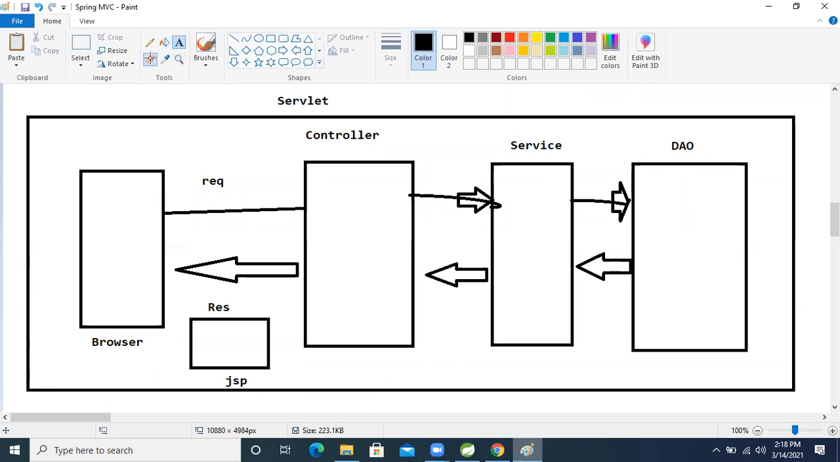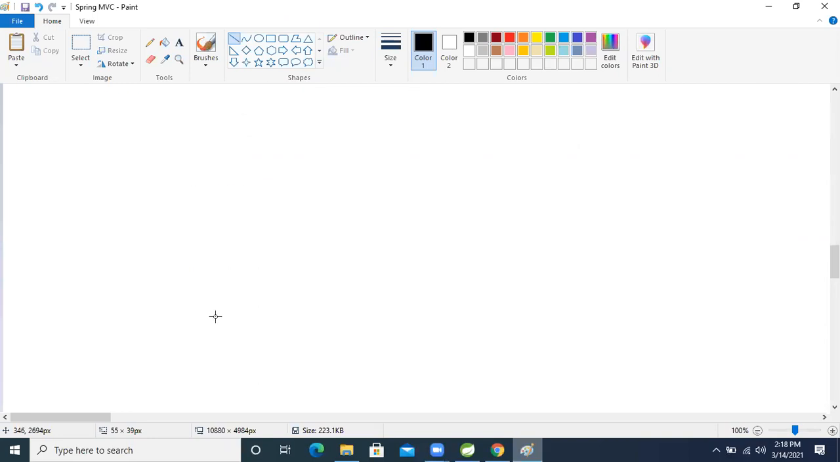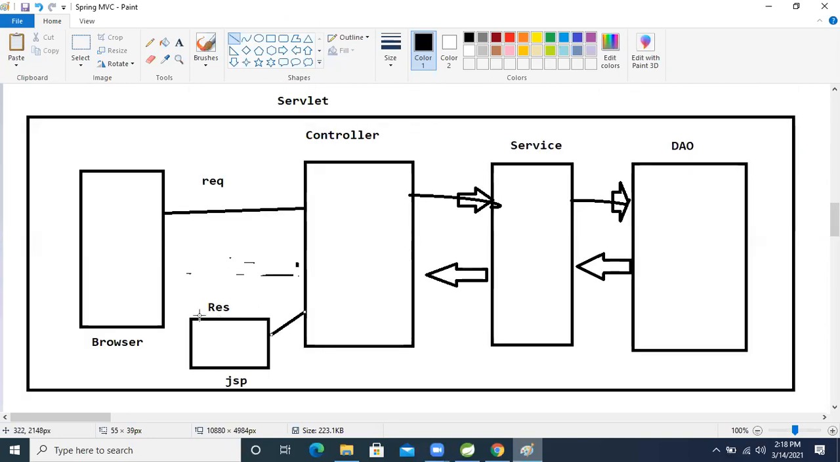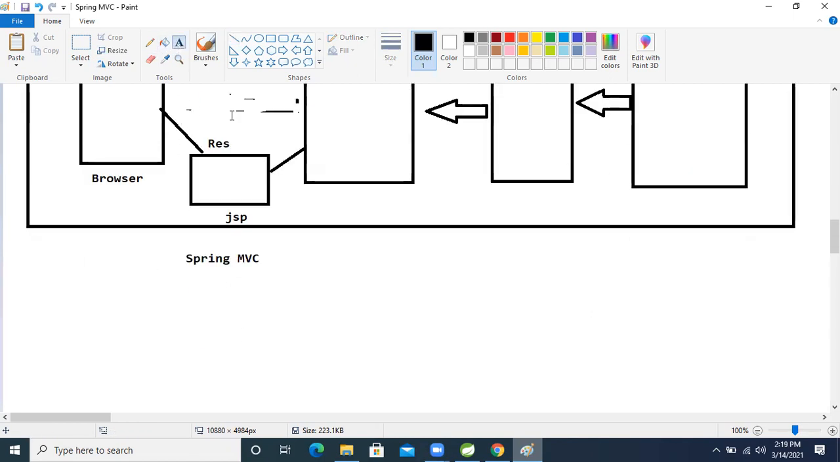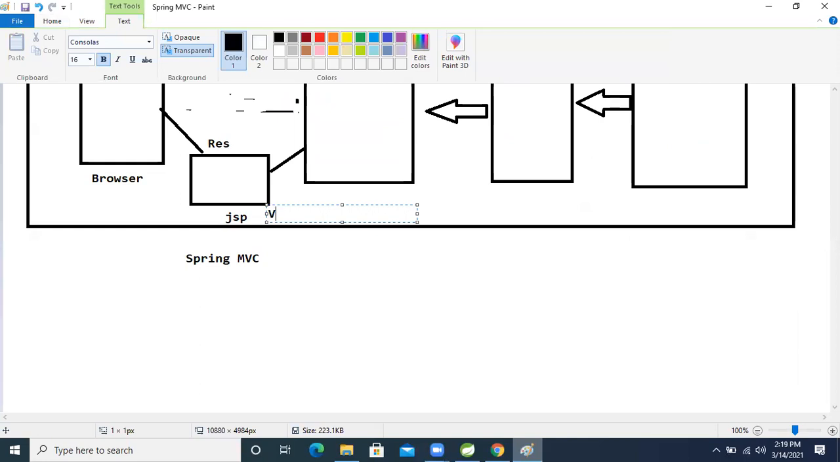Sorry, this diagram is a little bit wrong. Now who is delegating? The controller is selecting the JSP page, and on that JSP page the data is rendered. After rendering, it is sent to the client.